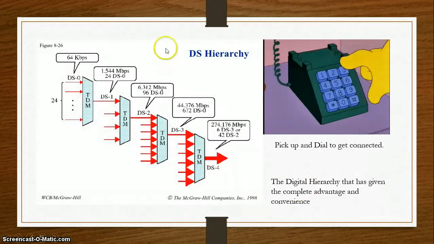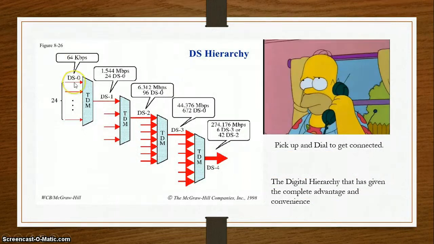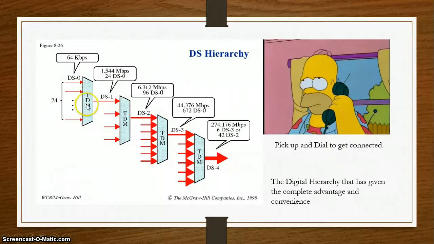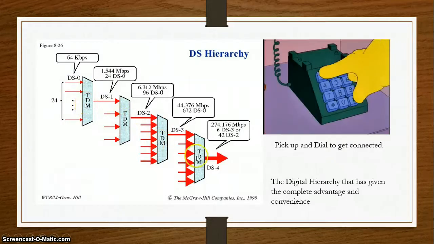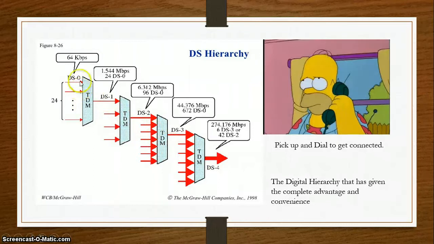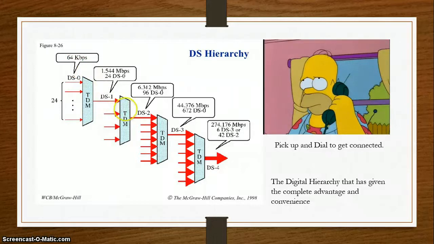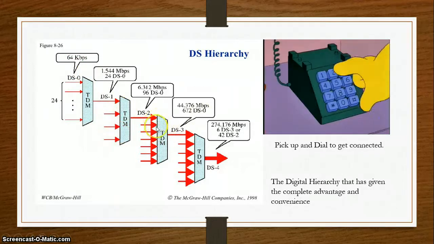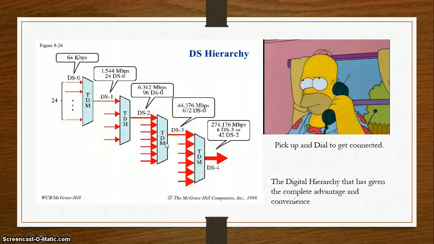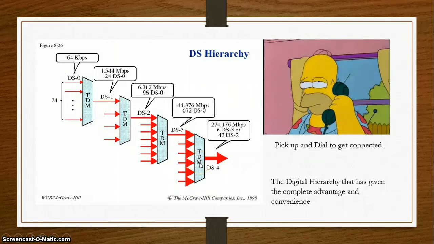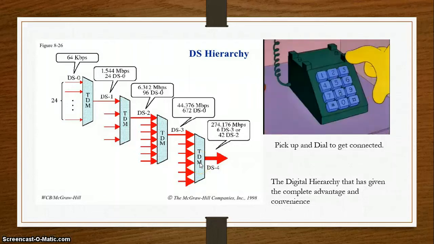This is the actual hierarchy, in which we see the muxes T1, T2, T3 and T4. In the T1 mux, there are 24 users, each having 64 kbps speed, and 4 T1 mux make 1 T2 mux, then 7 T2 mux make 1 T3 mux, and 6 T3 mux make 1 T4 mux. So you see, because of this hierarchy, any number of users can be continuously integrated into the system.